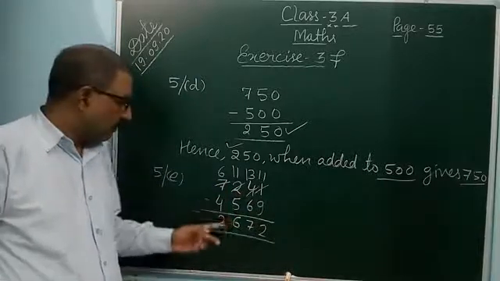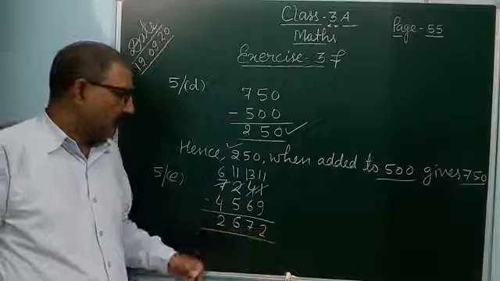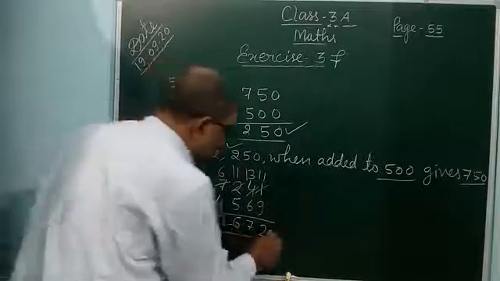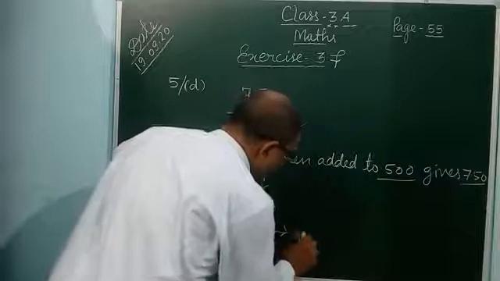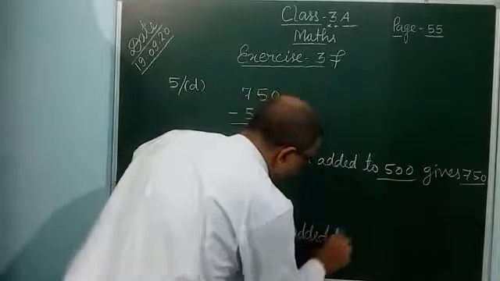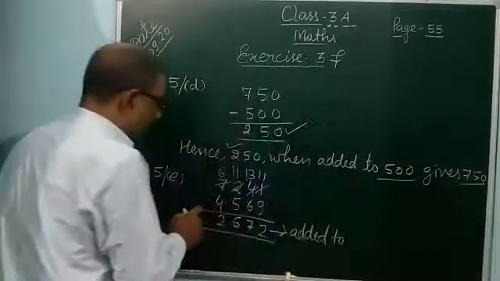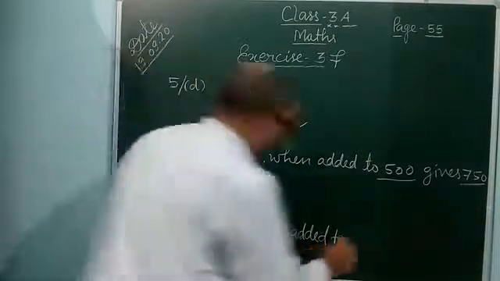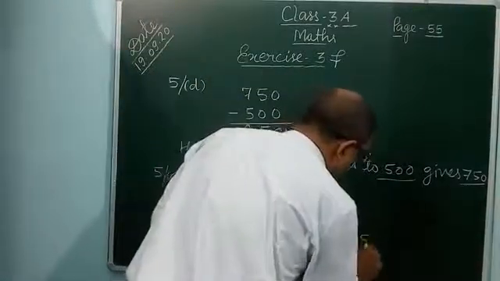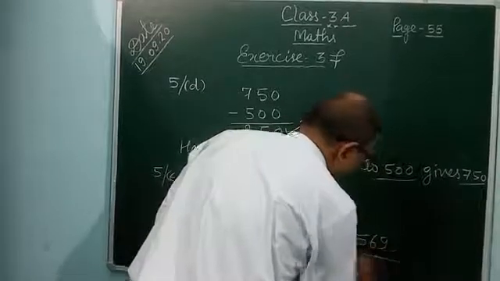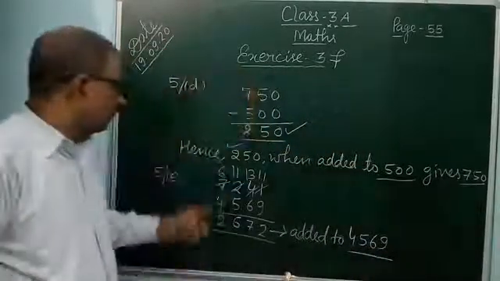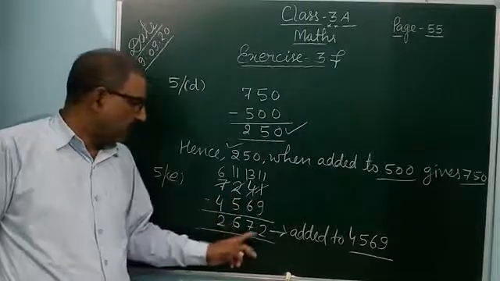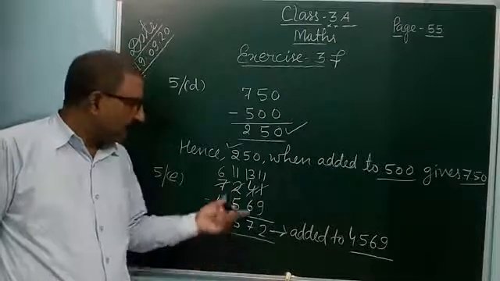So the answer will be: 2,672 added to 4,569 to get 7,241. So this will be the answer, 2,672. You can check your answer.